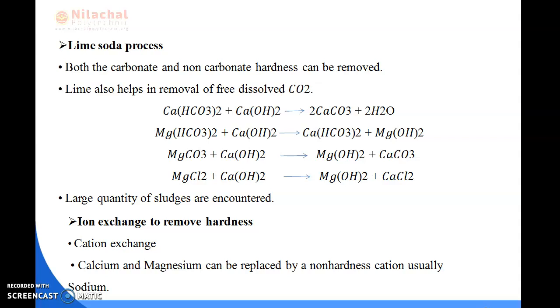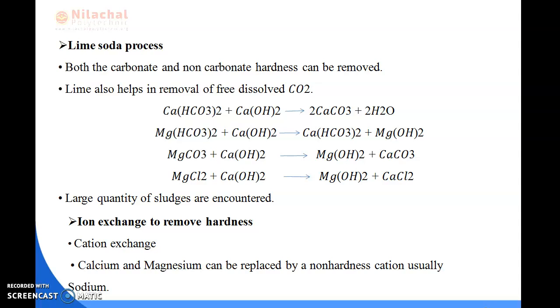And lime also helps in removal of free dissolved carbon dioxide. And these all are the equations you can see here. Okay. And a large quantity of sludge is encountered. All of us know what we mean by sludge. They are encountered. Next process, that is ion exchange to remove the hardness from the water.